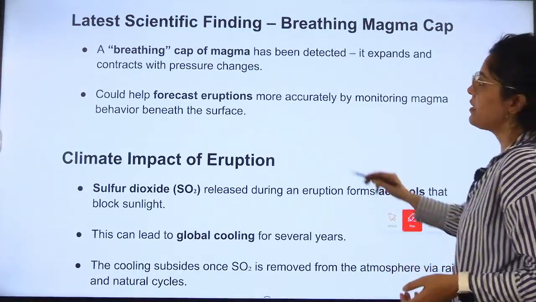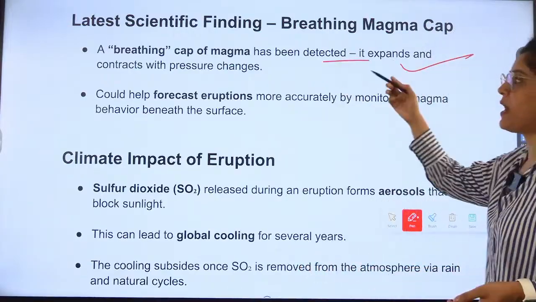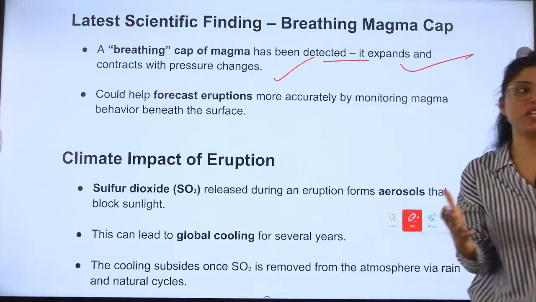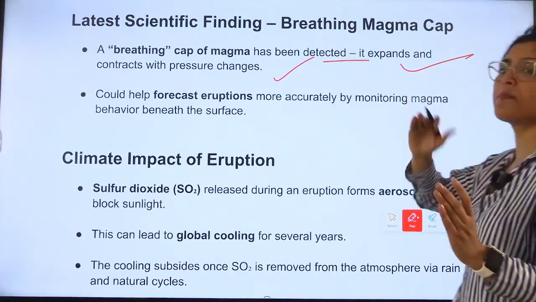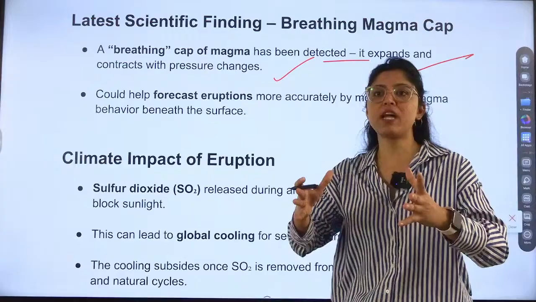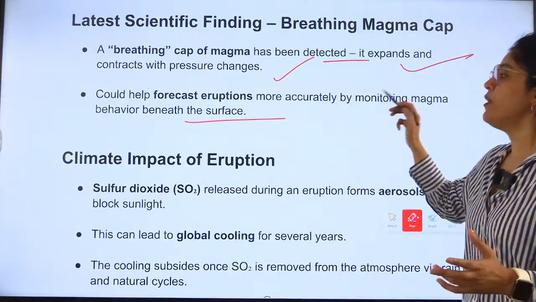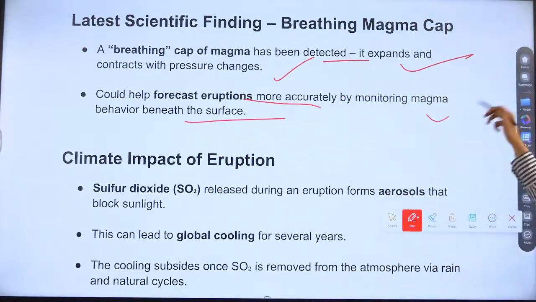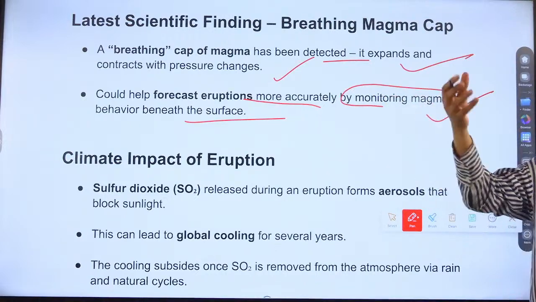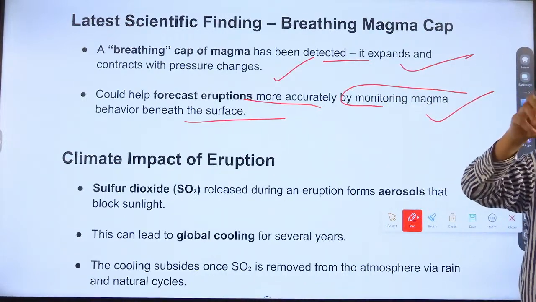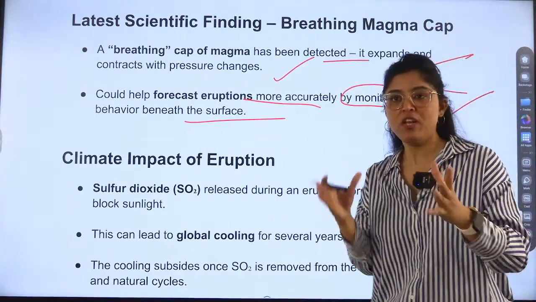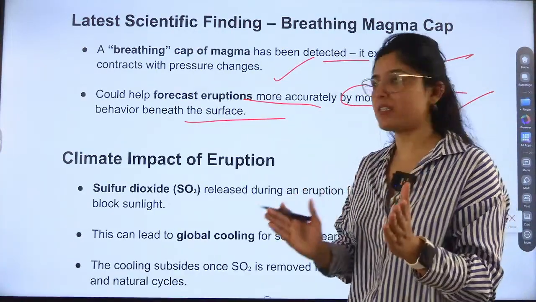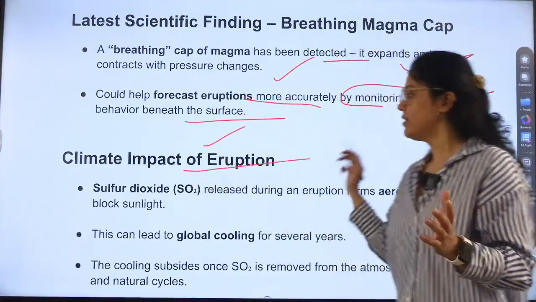A breathing cap has been detected. It expands and contracts with pressure changes. Looks like it is breathing, right? Whenever it releases the pressure, it expands and then contracts again. Next is, it could help forecast eruption. Why is this study important? Because we are monitoring it, and whenever there are high chances of eruption, we can mitigate the damage. We can save many things. Correct. We can be ready.